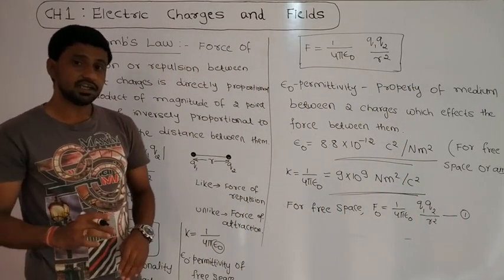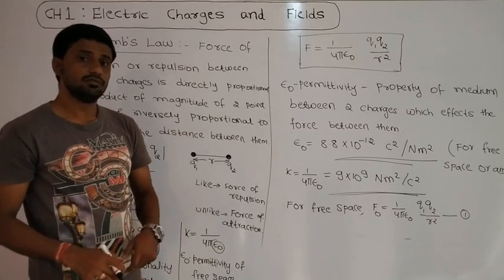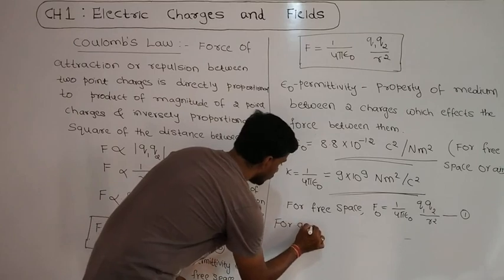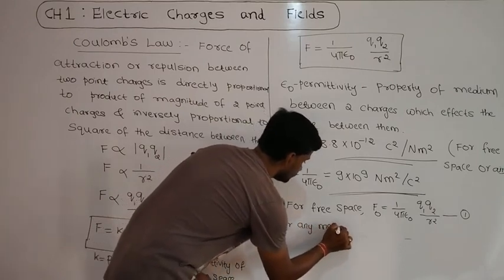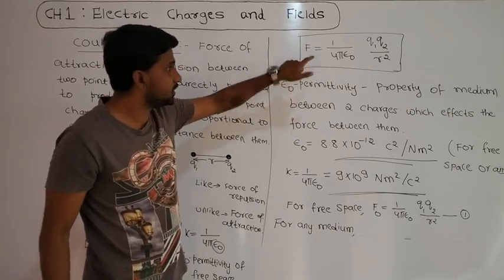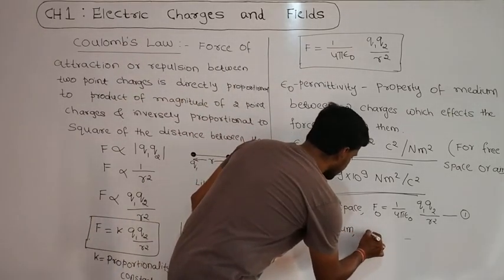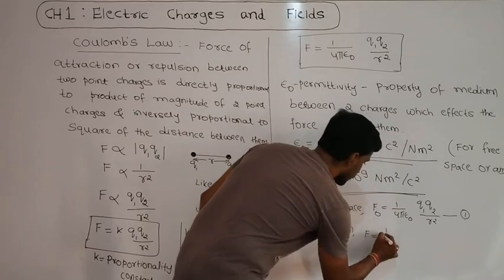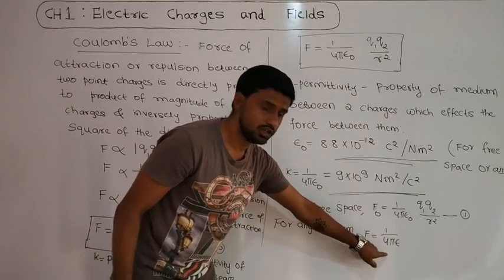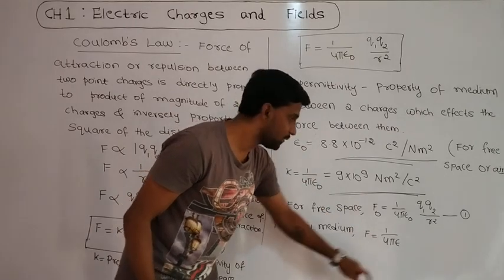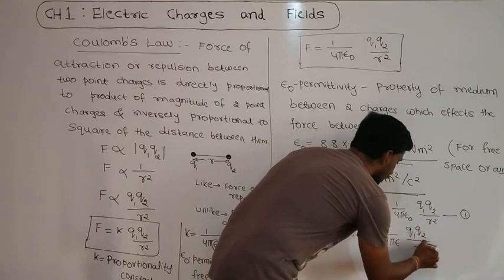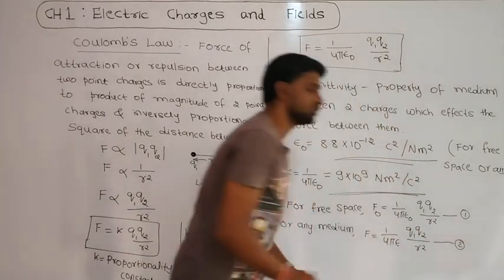Suppose I take any medium rather than free space. For any medium, I am writing the force of attraction or repulsion between 2 point charges as F is equal to 1 by 4 pi epsilon, instead of epsilon naught, Q1 Q2 divided by R square. So this is equation number 2.